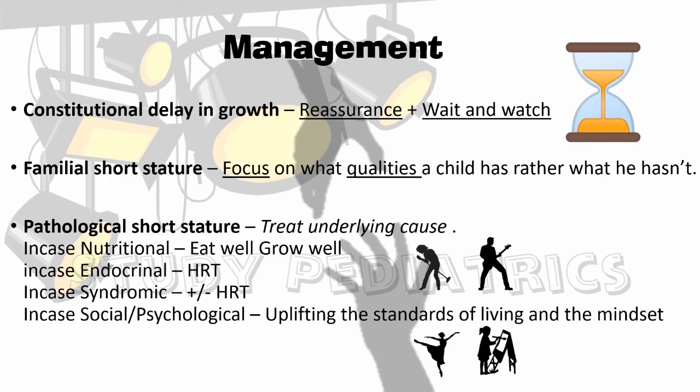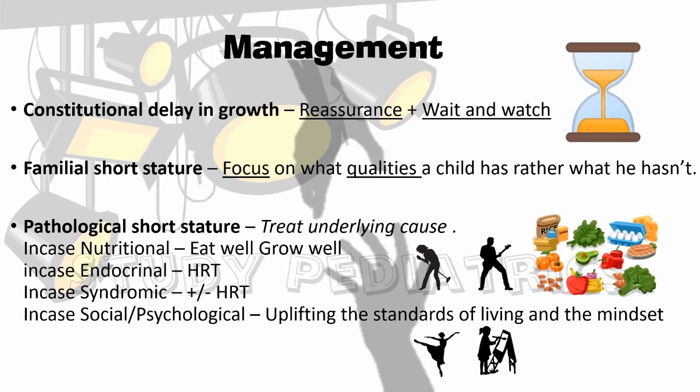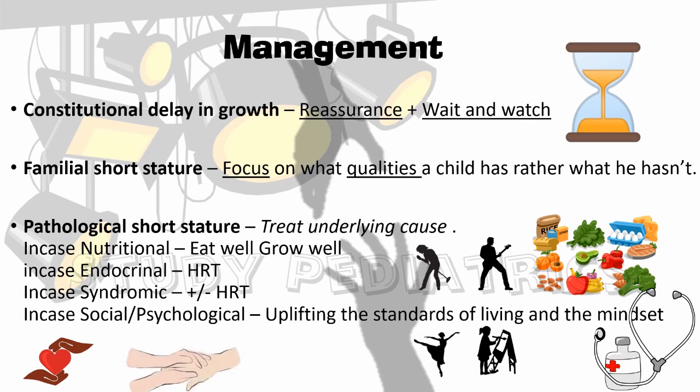And in pathological short stature, we should treat the underlying cause. In case of nutritional, then advise to eat well and grow well. In case of endocrinal, HRT or hormonal replacement therapy, which may include the supplementation of growth hormone or the other hormones as needed. In case of syndromic condition, we may use HRT in some conditions like Turner's, etc. In case of social or psychological, uplifting the standard of living, giving proper love and care, and educating the society to prevent any discrimination.